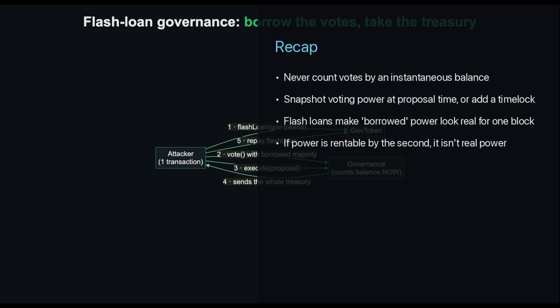Quick recap. The root cause was never the flash loan. It was counting votes by a balance you can hold for a single instant. The fix is to snapshot voting power when a proposal is made, or to force a delay between proposing and executing, so borrowed, one block power is worthless. The bigger lesson runs through all of DeFi: if control can be rented by the second, it was never really control.